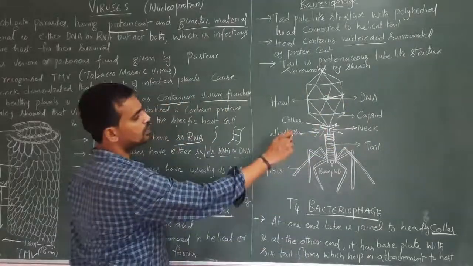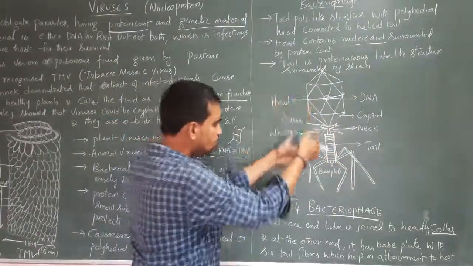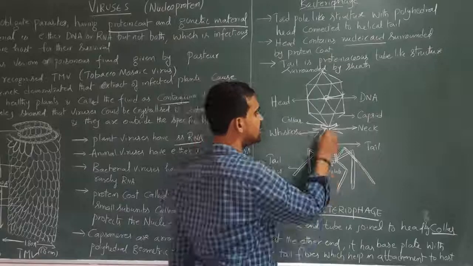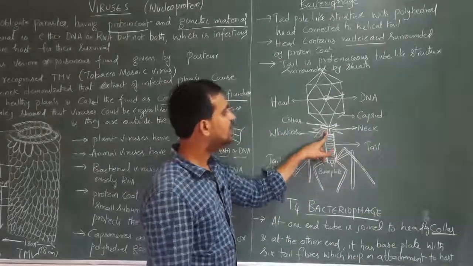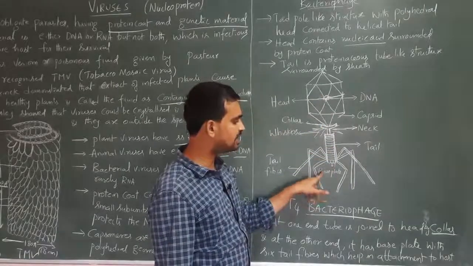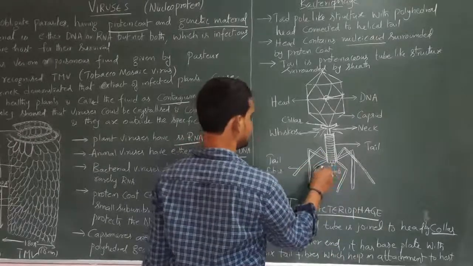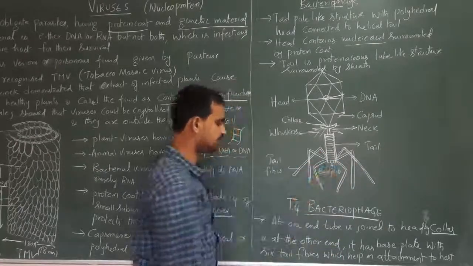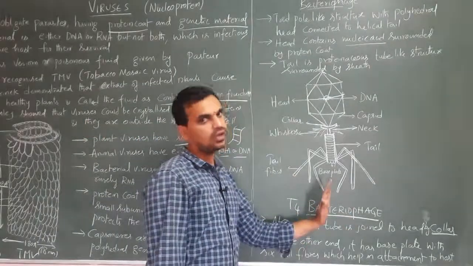Next, the tail is a proteinaceous tube-like structure surrounded by the sheath. At one end of the tail, it connects to the head with the help of the collar. At the other end, it contains the base plate. Again, it contains 6 tail fibers. These are called tail fibers. Tail fibers help for the attachment of this bacteriophage to the host.